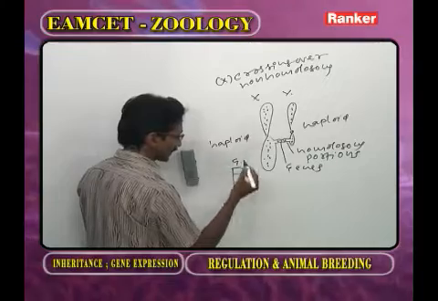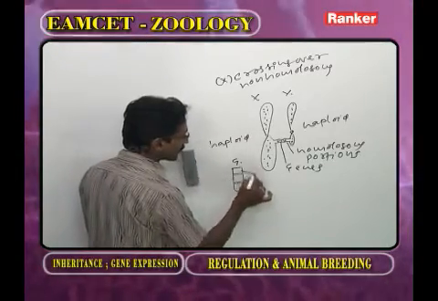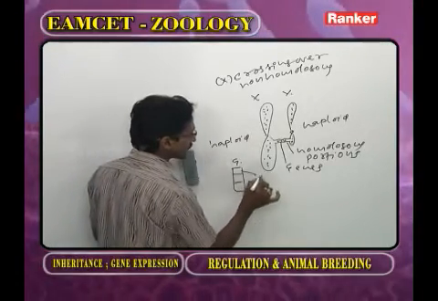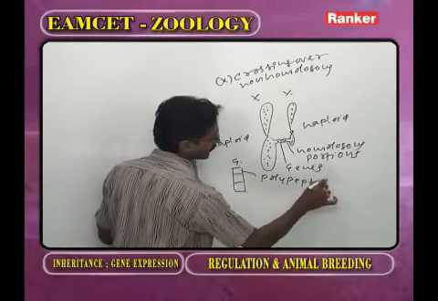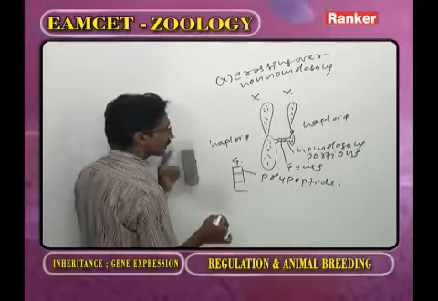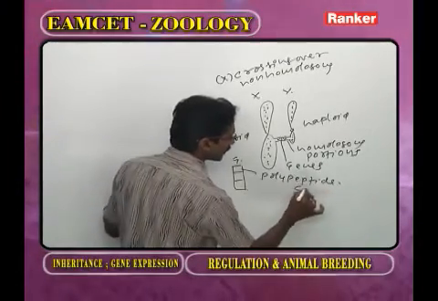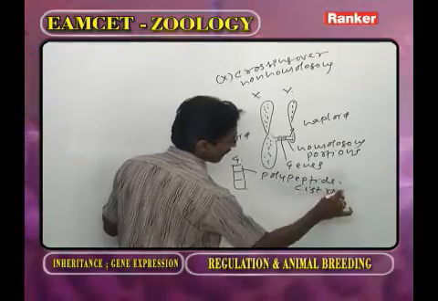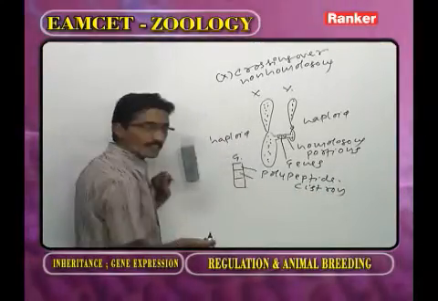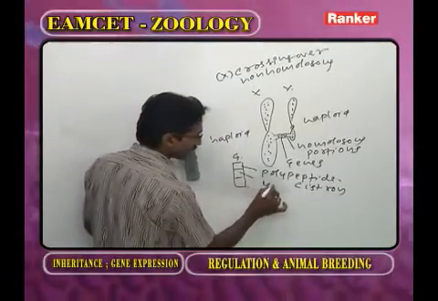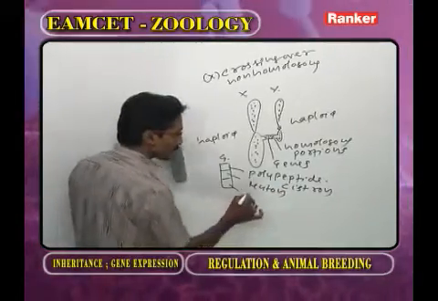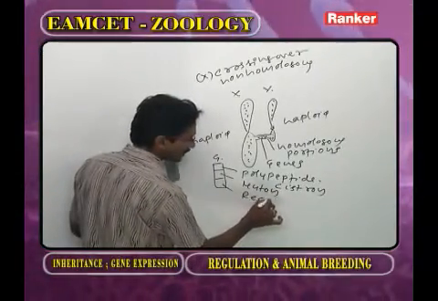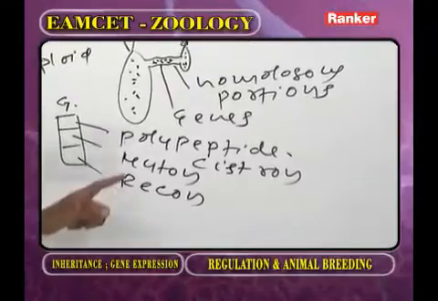According to Benzer, the part of the gene that produces one polypeptide chain is called cistron. The part of the gene that undergoes mutation is called muton. The part of the gene that undergoes recombination is called recon.